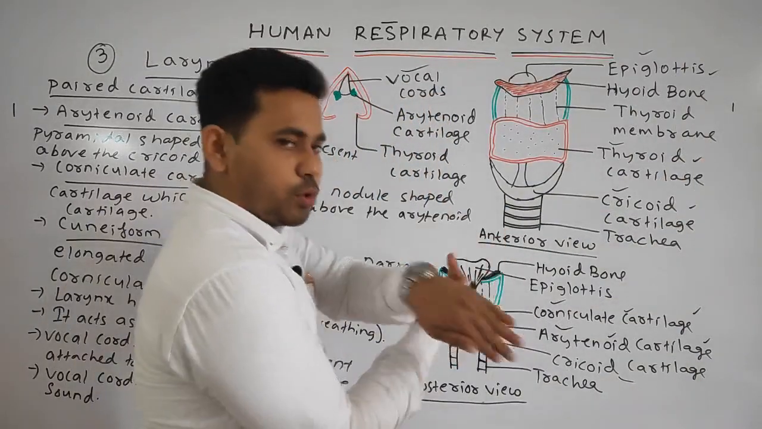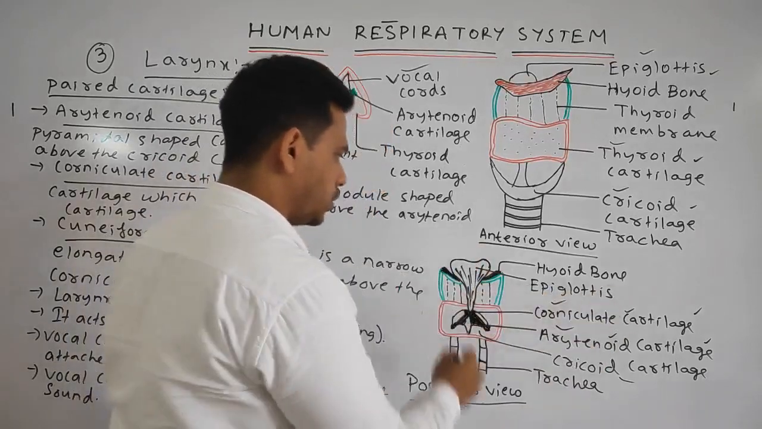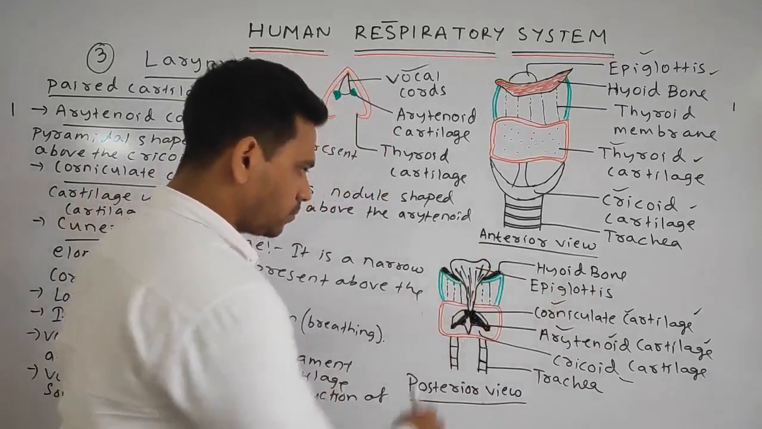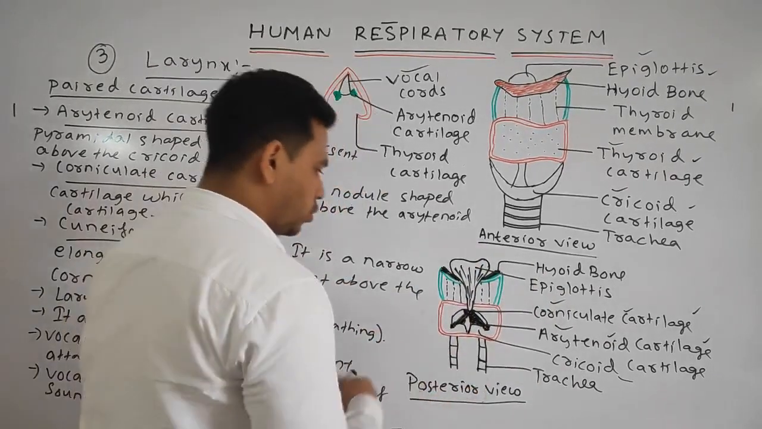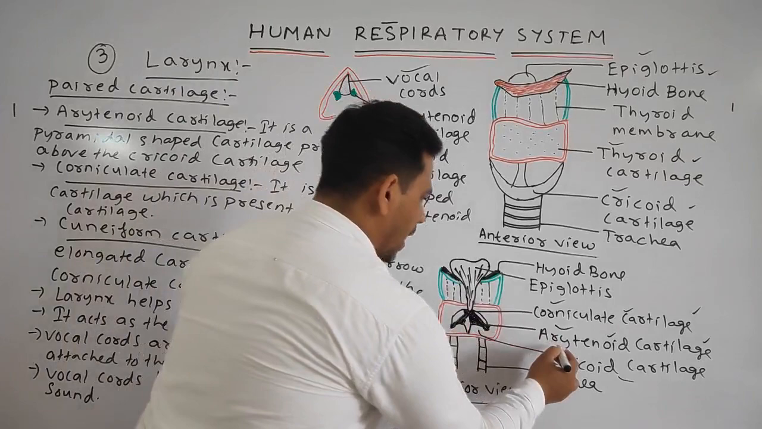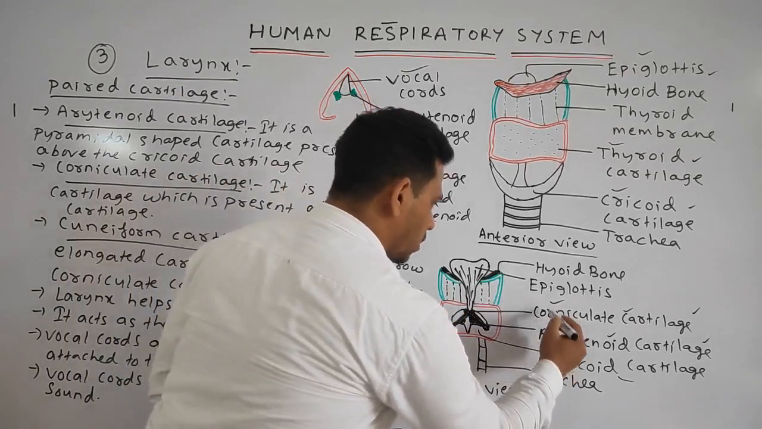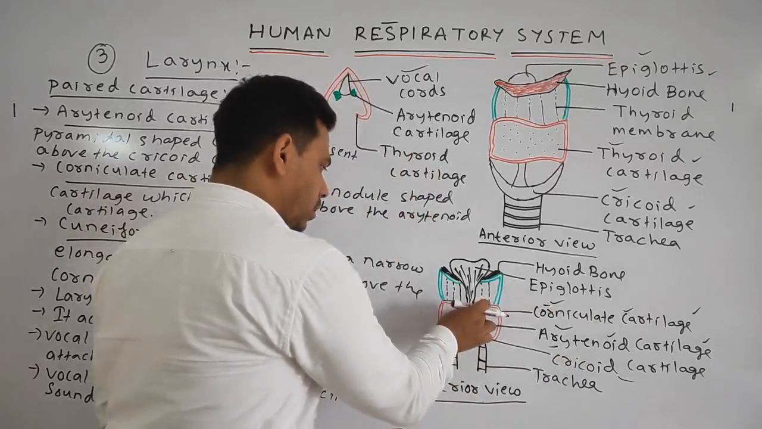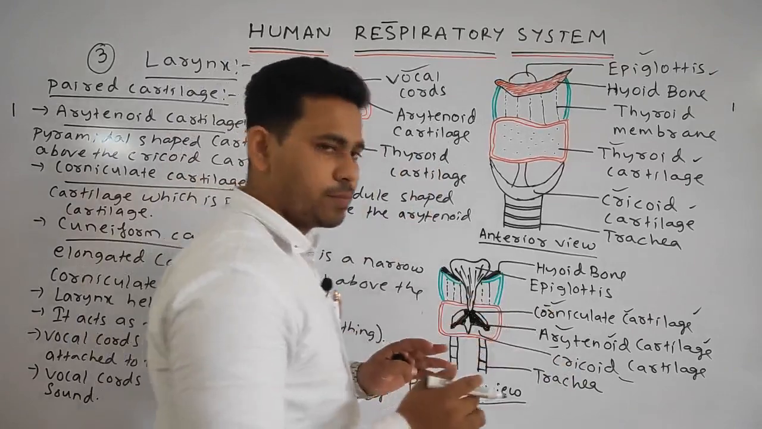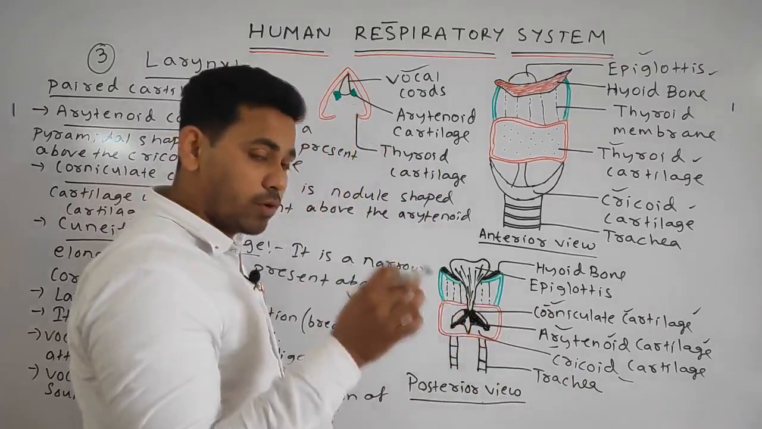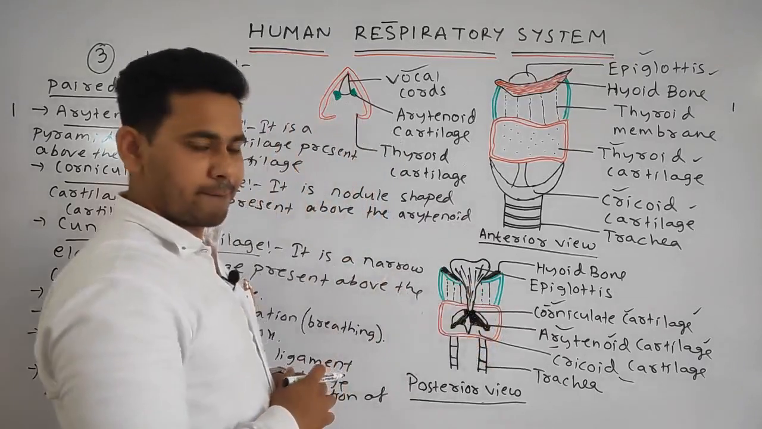Next, the posterior view. As we discussed, the epiglottis is the leaf-like structure. This one is the hyoid bone, and here we have to discuss the paired cartilages. The pyramidal shaped cartilages are your arytenoid cartilages. Above those, the nodule-like structures are called the corniculate cartilages. Above the corniculate cartilage, though not clearly visible in the diagram, is the cuneiform cartilage, an elongated narrow structure.